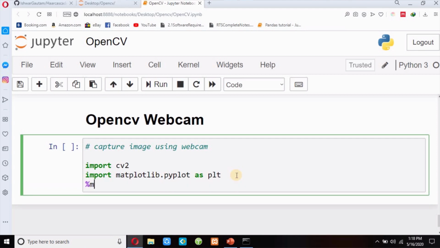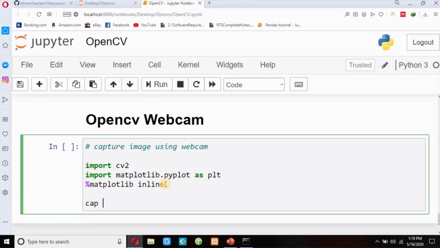Now I will write %matplotlib inline. It is not compulsory, you can write this line of code or not. Matplotlib inline makes your image visible. And then I will open my camera. cap equals cv2.VideoCapture, capital V, capital C, and I have to pass 0 if I use the internal camera, and I have to pass 1 if I use an external camera. I will use an external camera, so I will pass 1 over here.